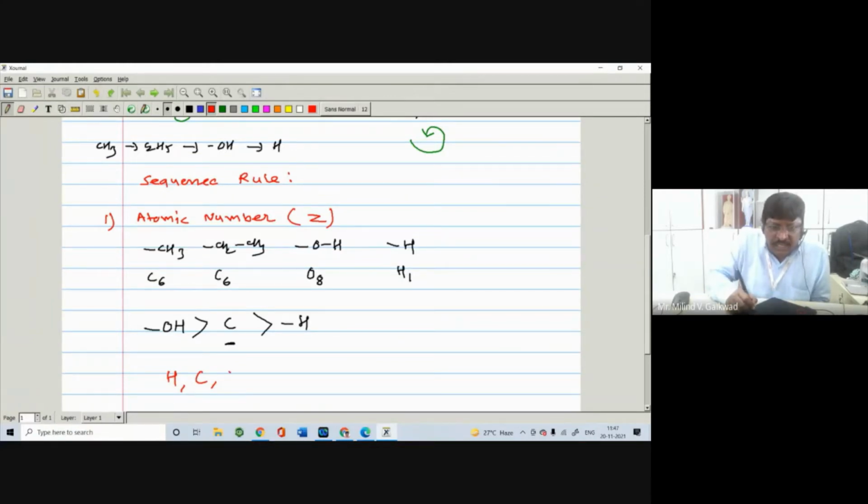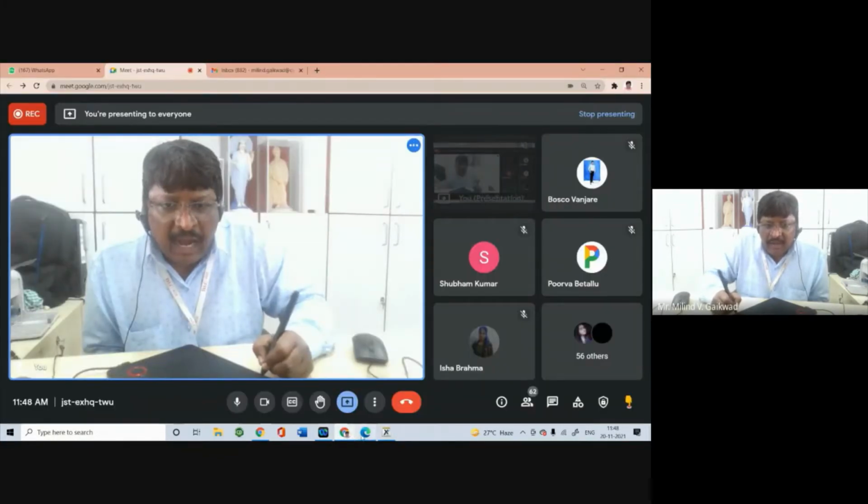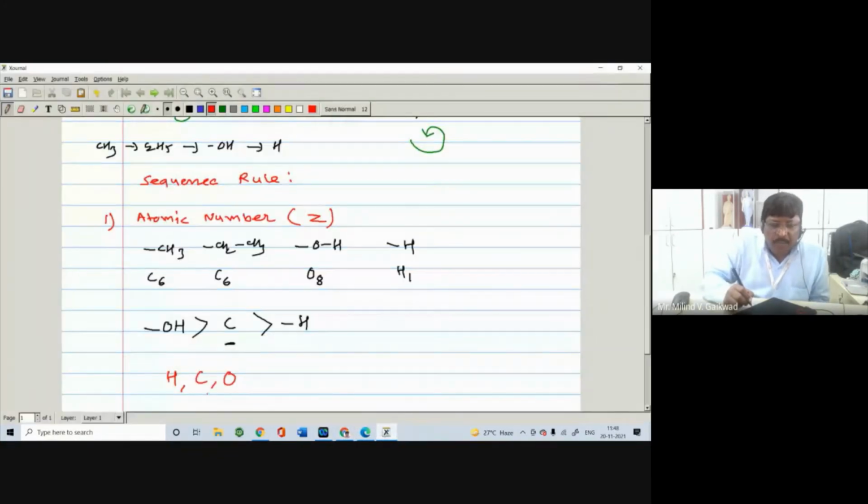We have to see the atomic number of those elements, and the element with the highest atomic number gets the priority first, and we assign priority to the complete group. So hydrogen has atomic number 1, carbon 6, oxygen 8. Of course oxygen has the highest atomic number, first priority, then carbon second priority, and then hydrogen third priority. In this way you have to give the priority.